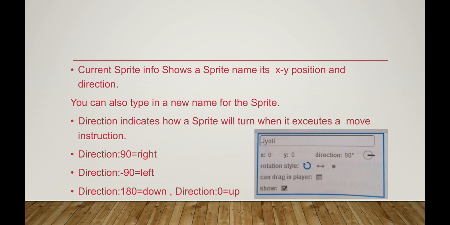If you want the sprite to move from one point to another, at 90 degrees it will move right. If it is minus 90 degrees, the sprite will move left. If it is 180, down. If it is 0, it will move upside. So for each direction there is some indication for the sprite.